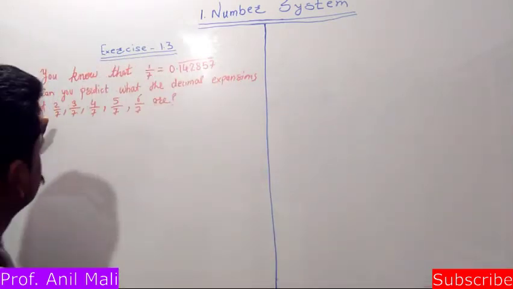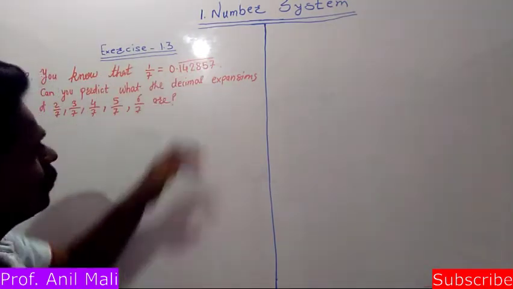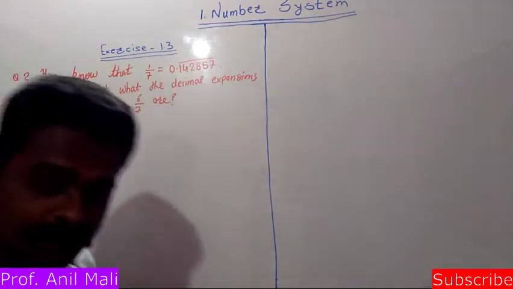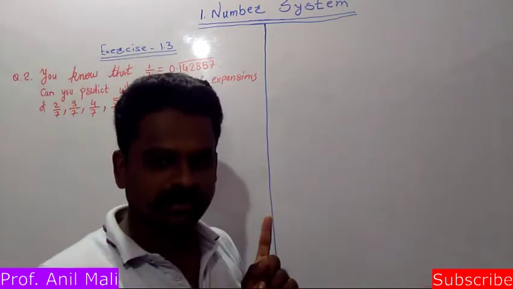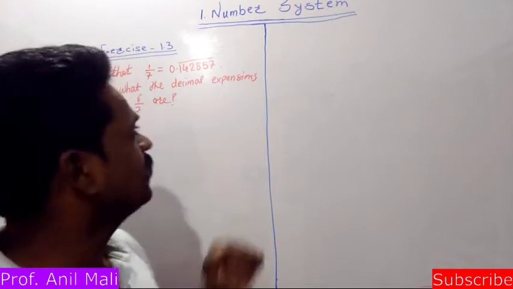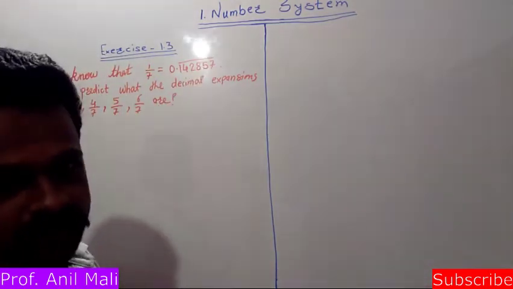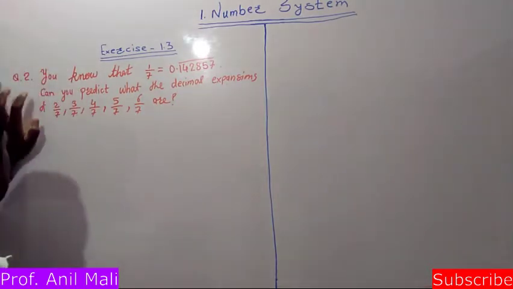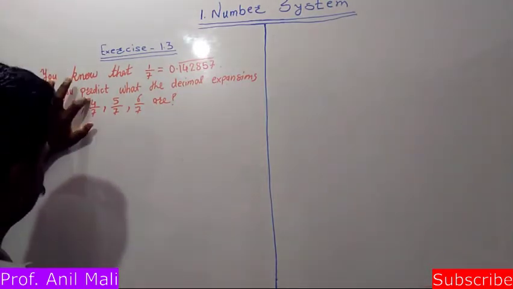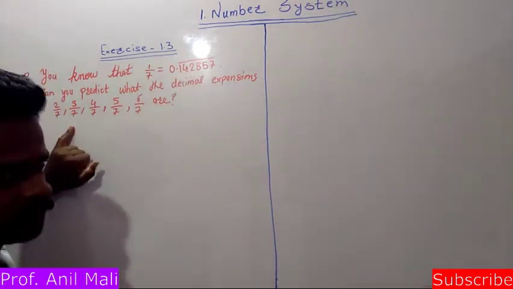The question tells us that you know that 1 by 7 is equal to this much. If you don't know, you can find it out, no problem. But we know that they have given us this value: 1 by 7 is equal to 0.142857. Can you predict what the decimal expansions of